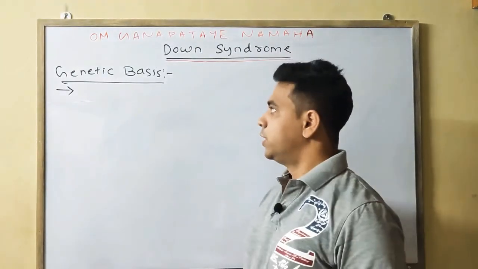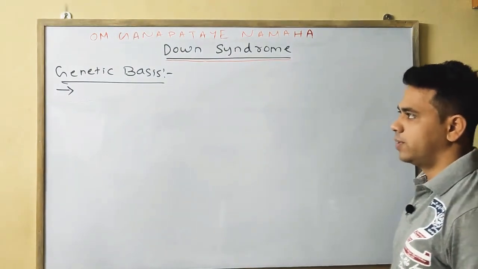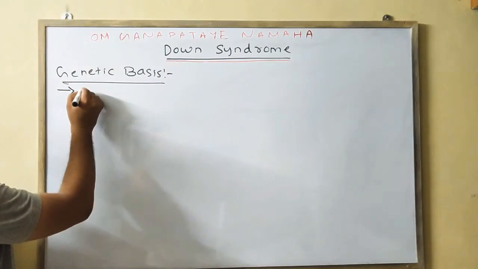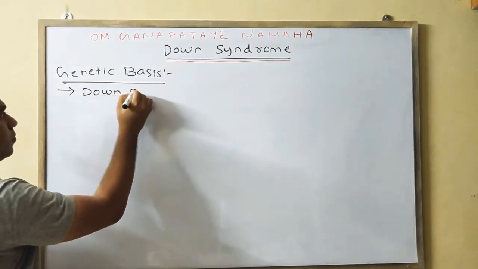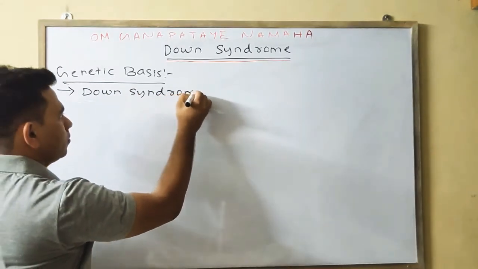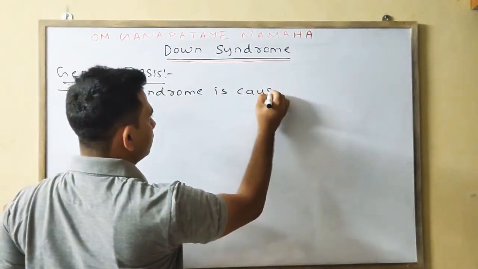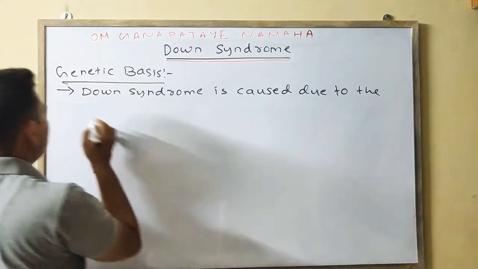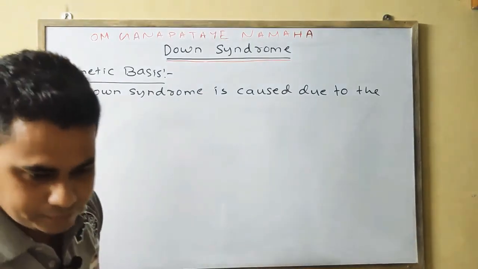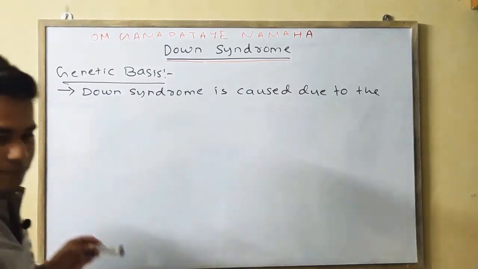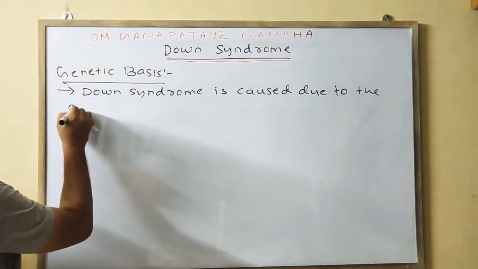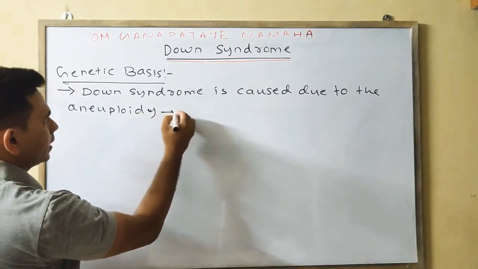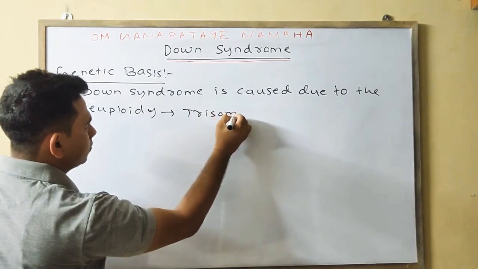It is caused due to aneuploidy, a chromosomal aberration, which is also known as trisomy.